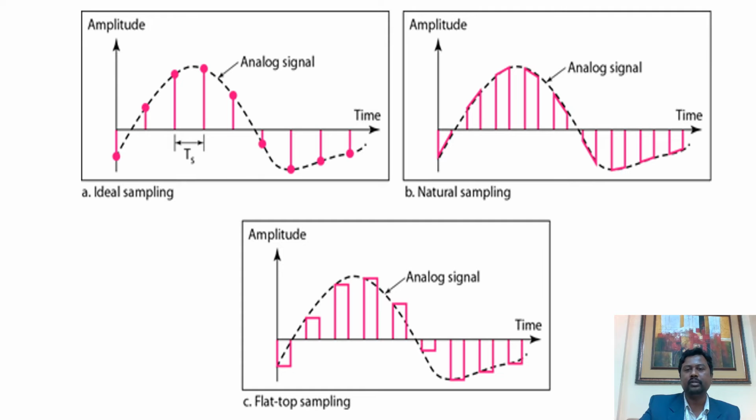If the amplitudes of the sequence of pulses initially vary, then what would happen? We would not be able to judge how much noise is added to that signal, because the addition of noise changes the amplitude. So that difficulty can be eliminated by using flat top sampling, where the sequence of pulses that we get will have flat tops, that means they will have a constant amplitude level.